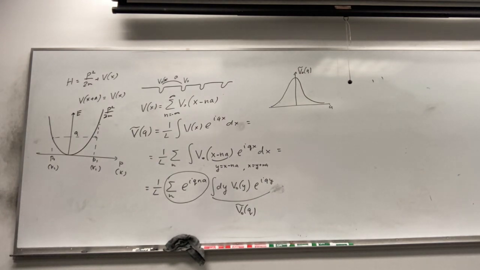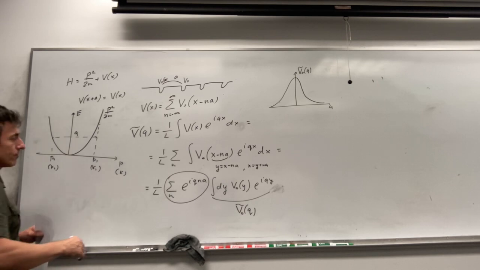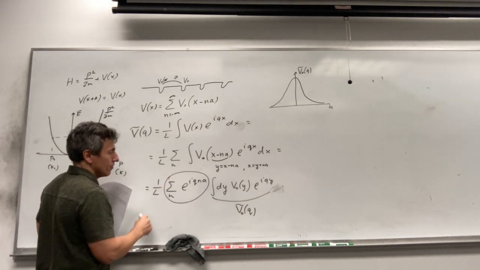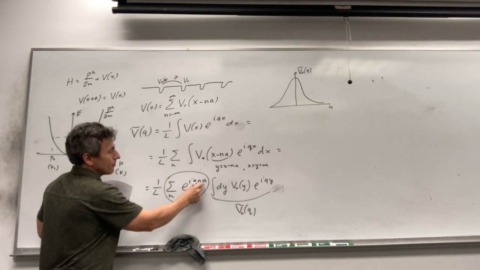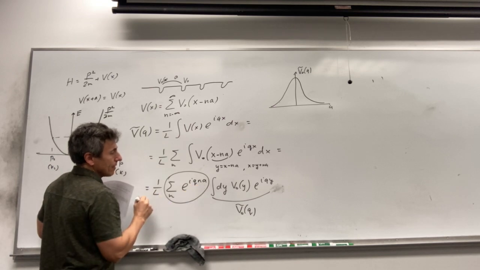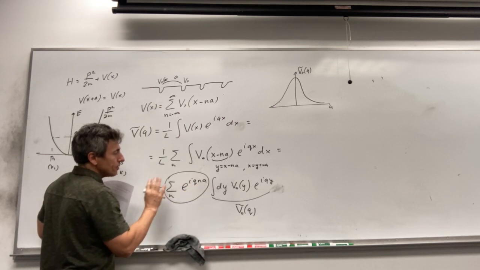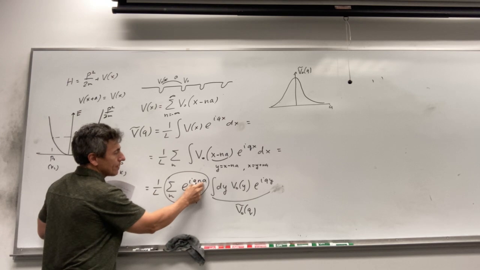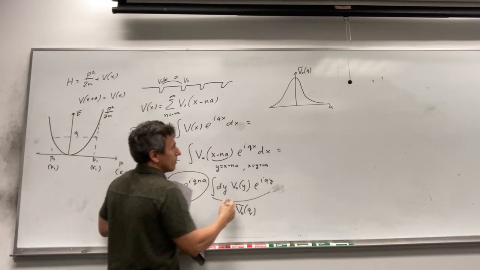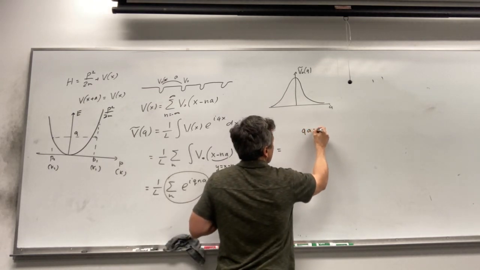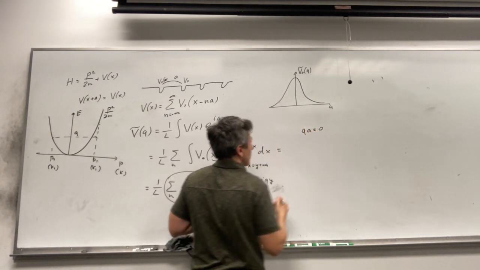Now we calculate the sum over n. And this function has the following property. Because n goes, roughly speaking, from minus infinity to infinity, this function will be zero. It will be non-zero only when qa is equal to 0, for example.